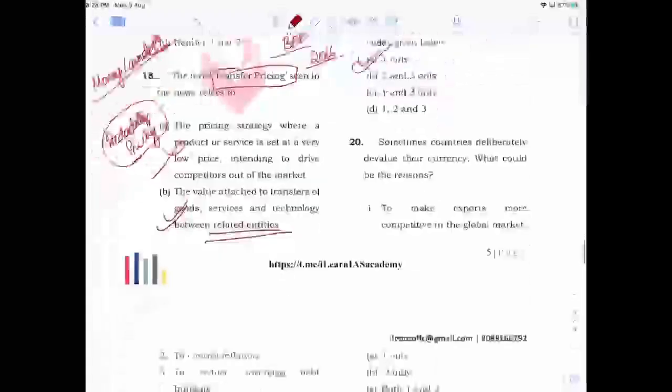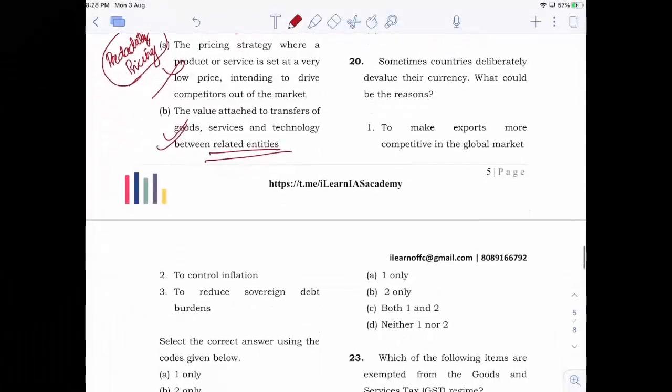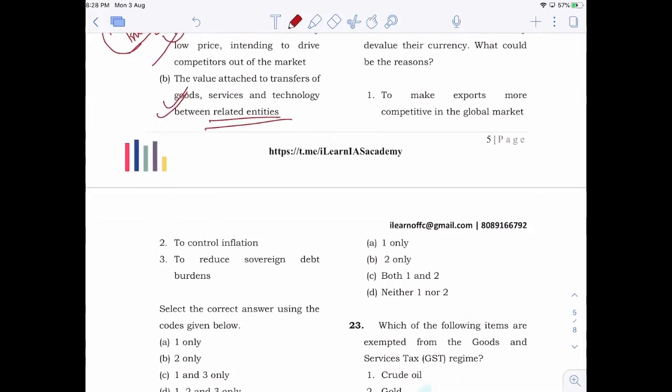Now, the 20th one: sometimes countries deliberately devalue their currency. What would be the reasons? To make exports more competitive in the global market, that can be correct, right? Because when the currency is devalued, what happens? The exporters will gain. This is a basic idea of economy, right?